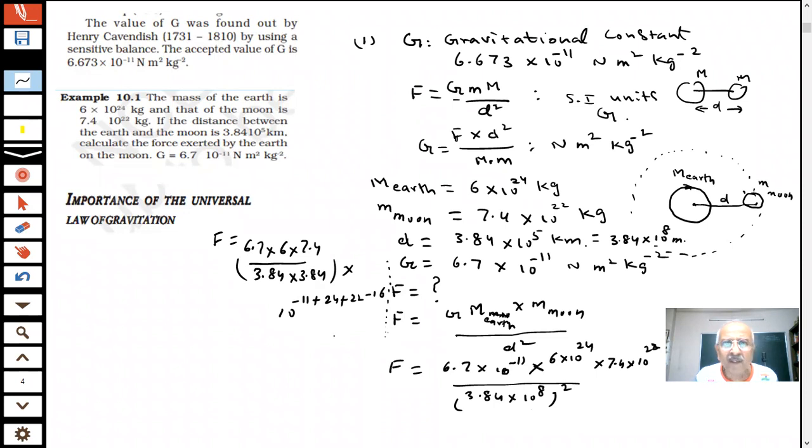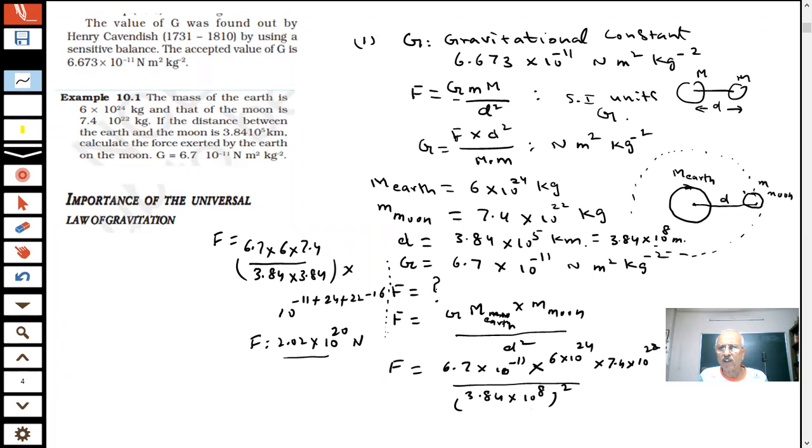What is the answer coming then? Force is equal to 2.02 into 10 power 20 newtons. This is the force with which Earth is attracting the moon, students. So Earth is attracting the moon with a gravitational force equal to 2.02 into 10 power 20 newtons. I can take any two objects and calculate the gravitational force between them.